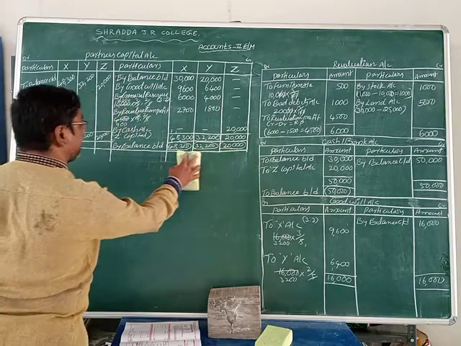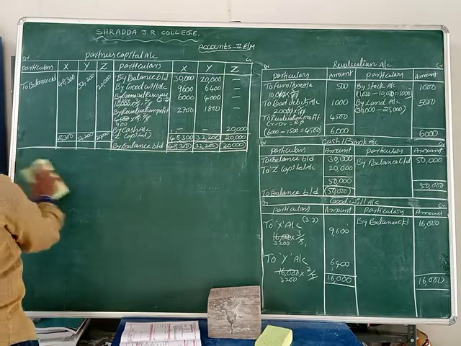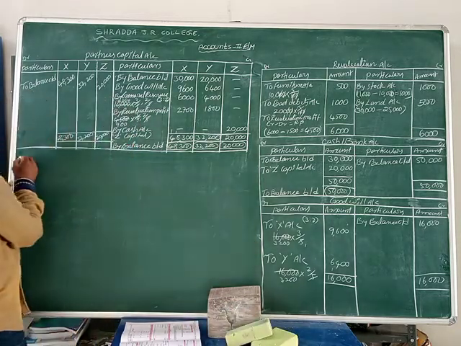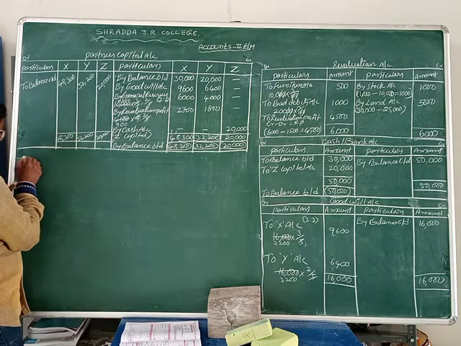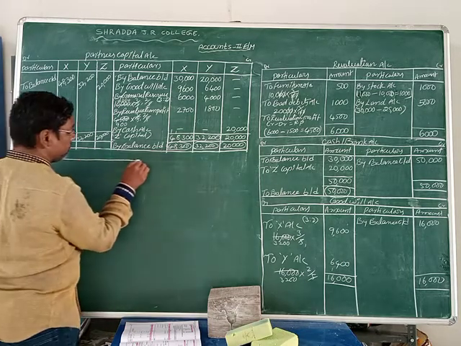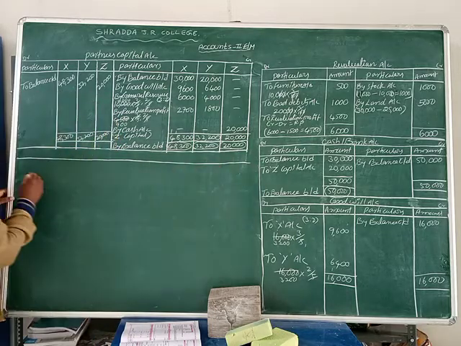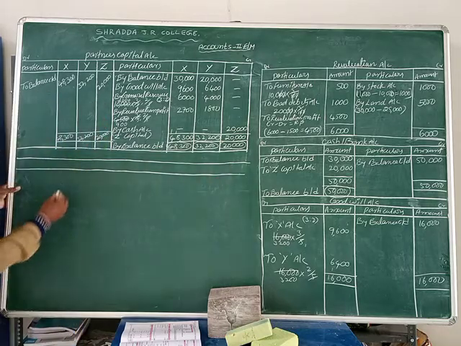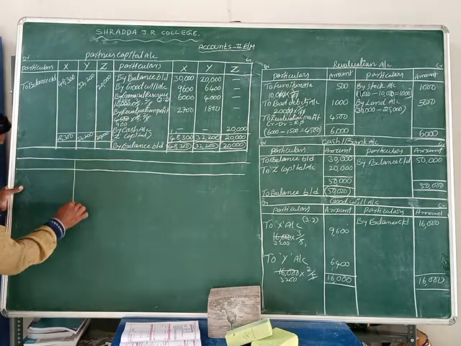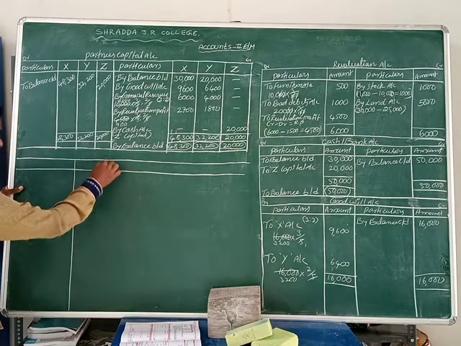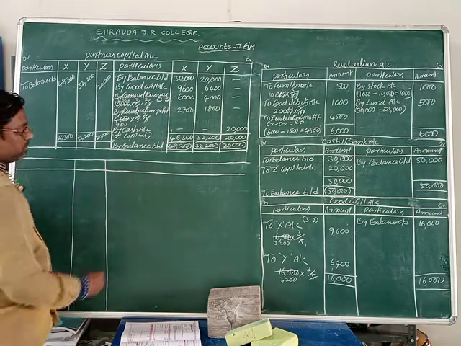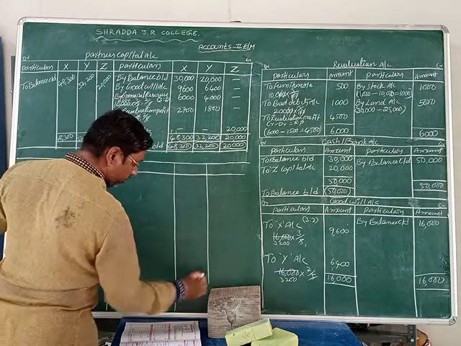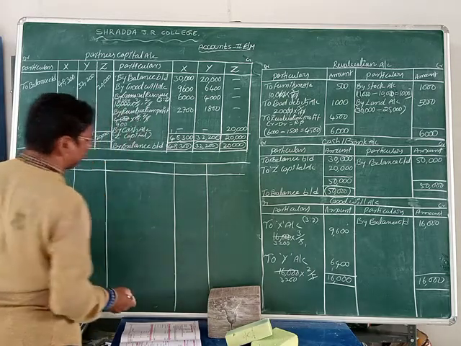So what is the last account here? Balance sheet. Yes friends, let us take the balance sheet format. Liabilities, amount rupees, assets, amount rupees. Okay friends.